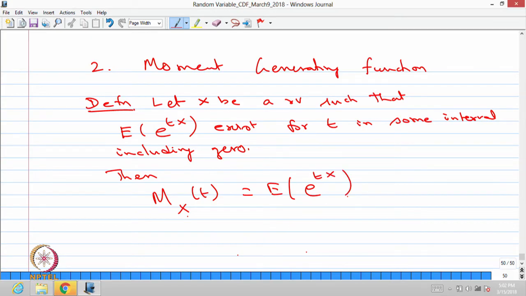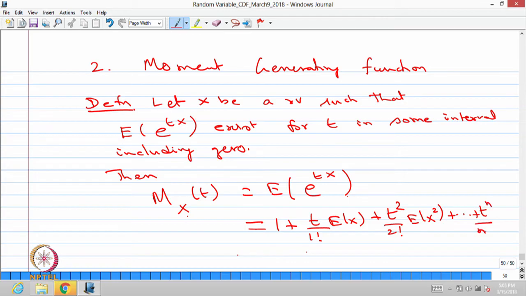Since I have written expectation of e^(tX), it can be expanded, therefore you will get 1 plus t divided by factorial 1 expectation of X plus t squared by 2 factorial expectation of X squared and so on, plus t^n by n factorial expectation of X^n.